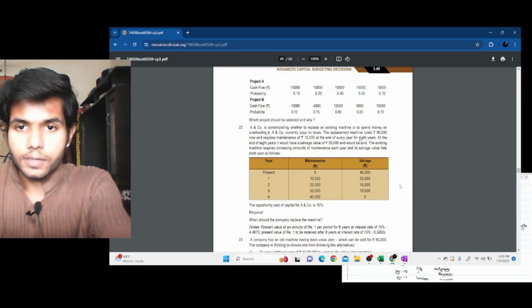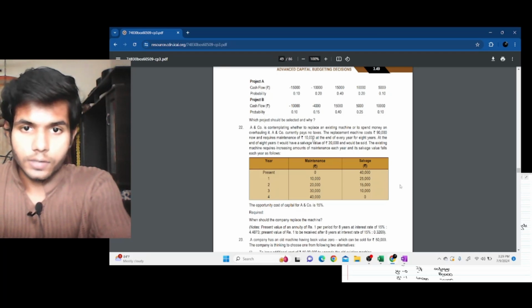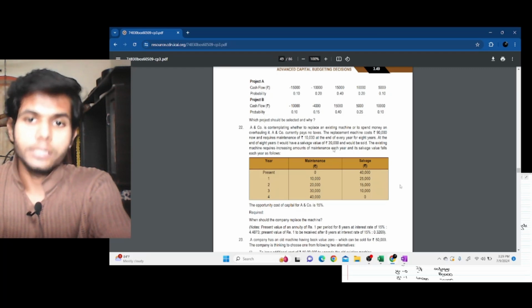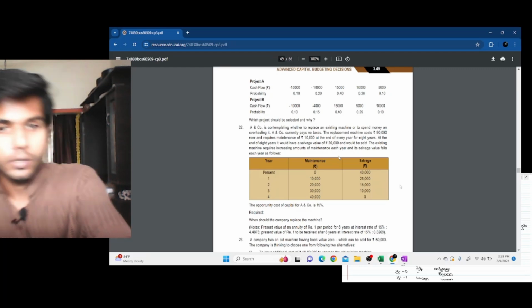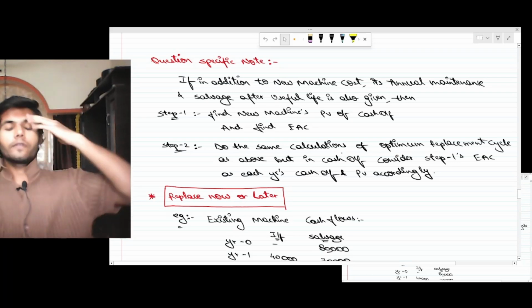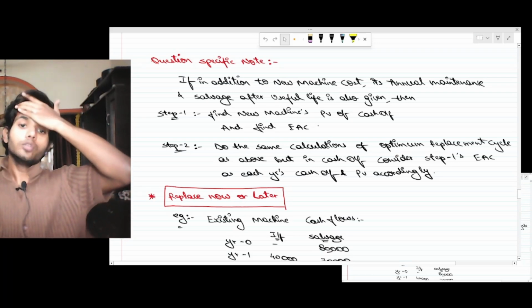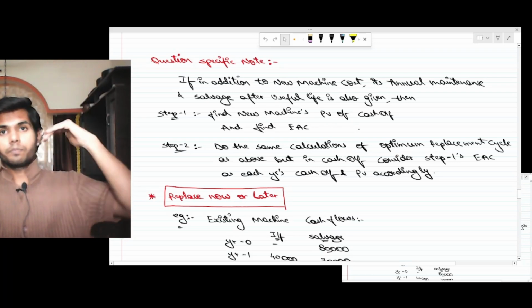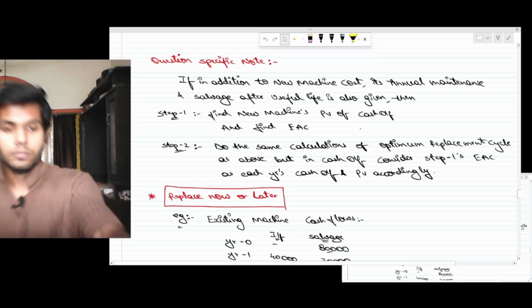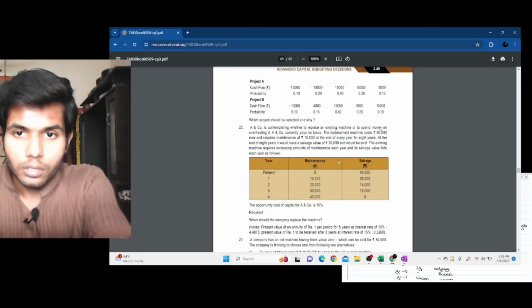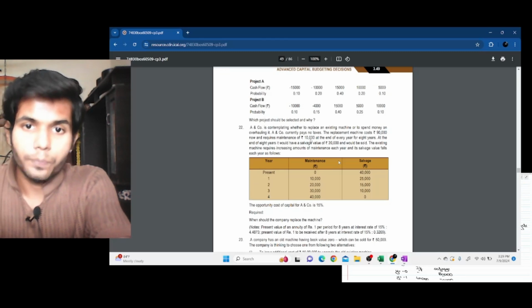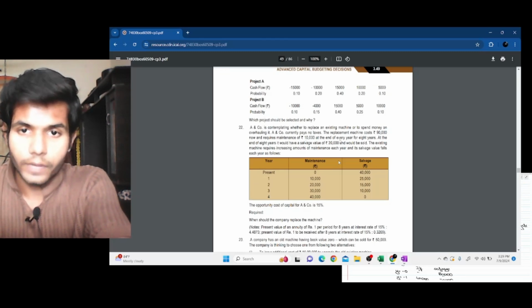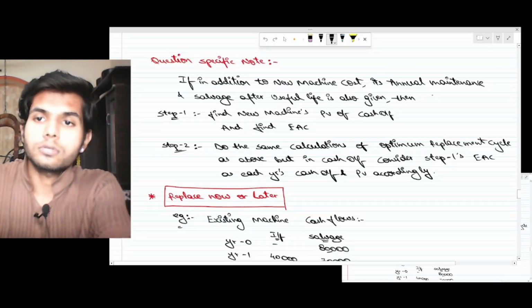Here it says replacement cost 90,000, maintenance of 10,000 will be required for each year for 8 years, and 20,000 of salvage will also be given. So if such is a question, then find new machine's PV of cash outflow. How will you be doing this? 90,000 plus PV of 10,000 for 8 years.